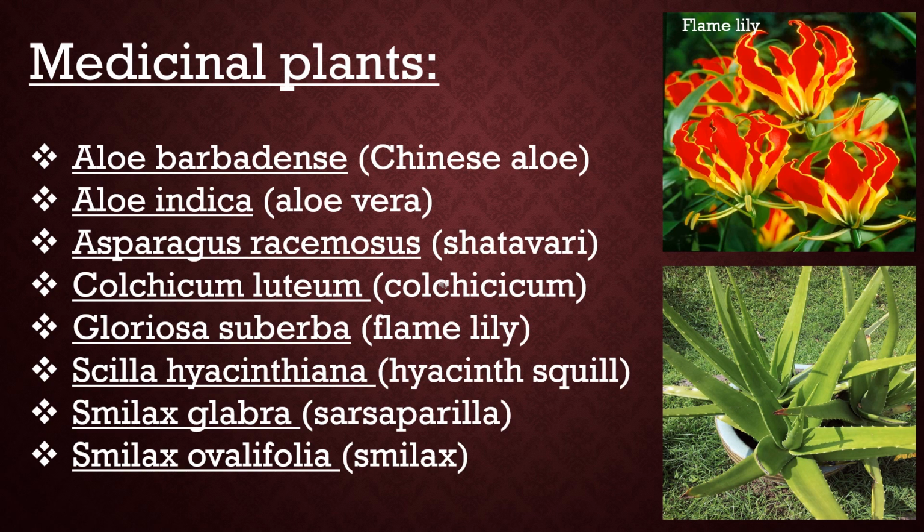Fourth one is colchicum. The roots of colchicum are used in the treatment of gout. Next one is Gloriosa superba, which is commonly known as flame lily due to the flamey appearance of its flowers. The tubers of flame lily are helpful in promoting labor pains in women. Last one is Smilax. The roots of Smilax are used in the treatment of venereal diseases.